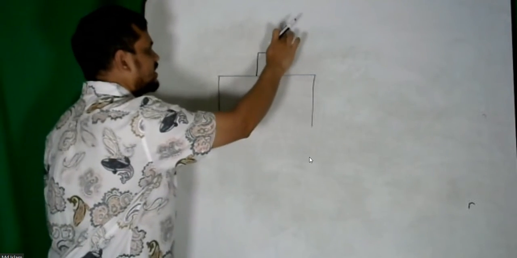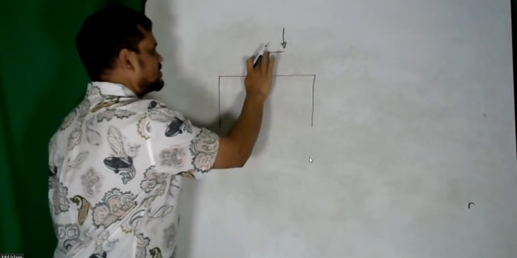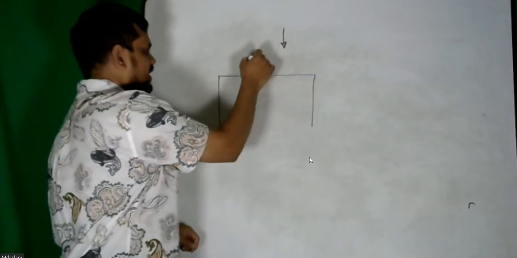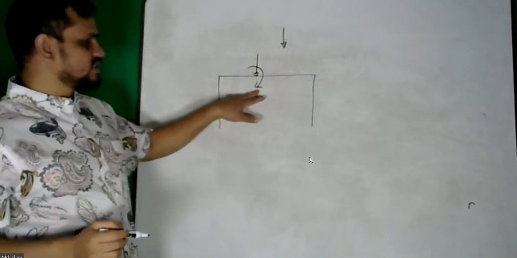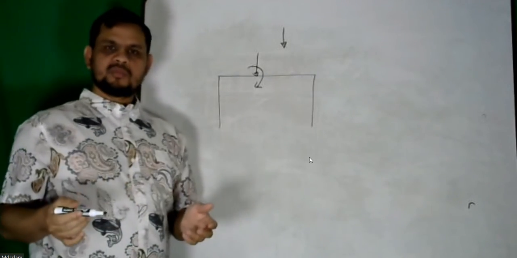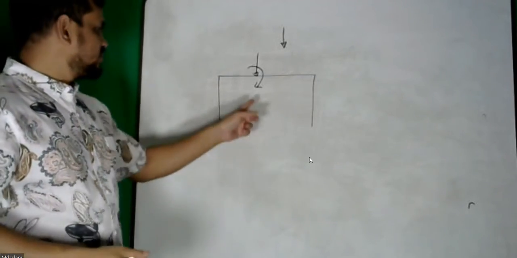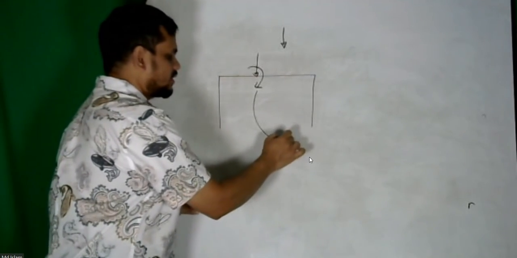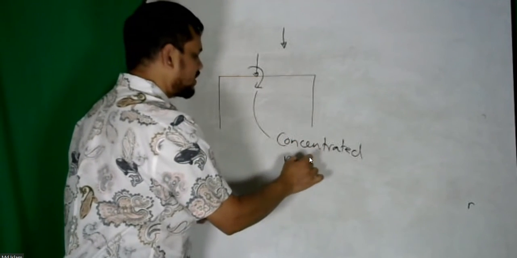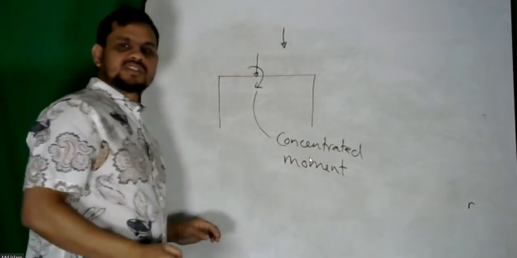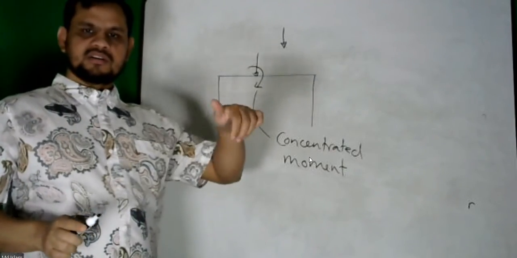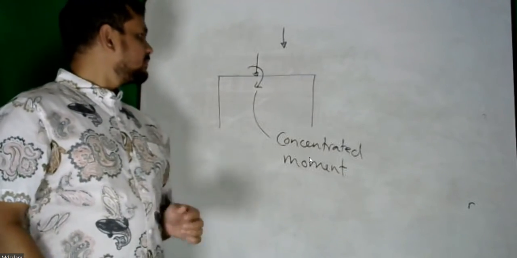So I can remove this load and place a twist here and a vertical load here. So this is called moment. You will learn more about moment in the next chapter. So this kind of load is called concentrated moment. Moment means whatever causes twisting. So twisting, that is called concentrated moment.